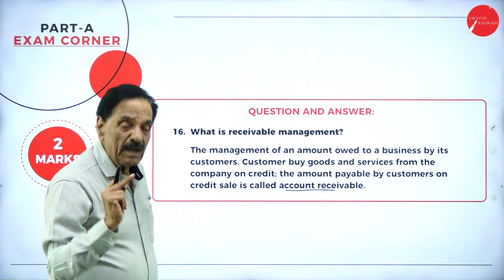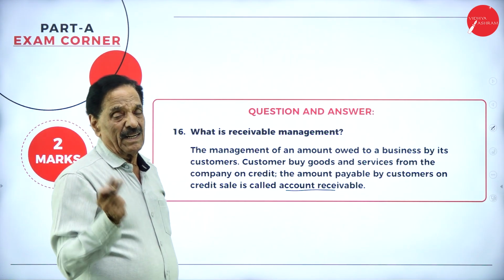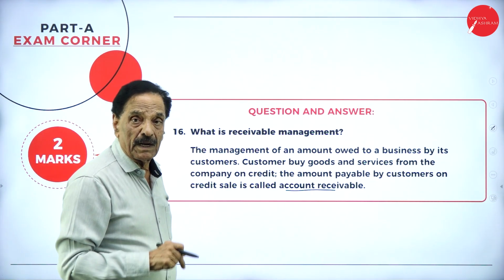So account receivable is due to the owner. So the owner becomes the creditor, and the person who purchased, the customer, becomes the debtor.